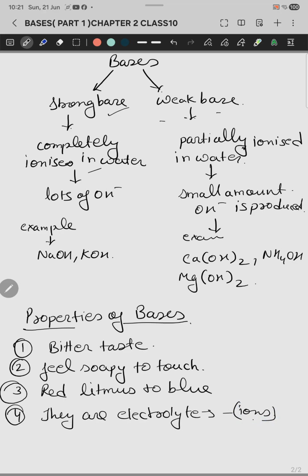They are behaving like an electrolyte. Now the fifth property I will explain to you. When a metal reacts with a base, it will give you a salt plus hydrogen gas, same as the previous one. Acid also shows this property. When a metal reacts with an acid, it will give you salt plus hydrogen, but the reaction format is a little bit different.